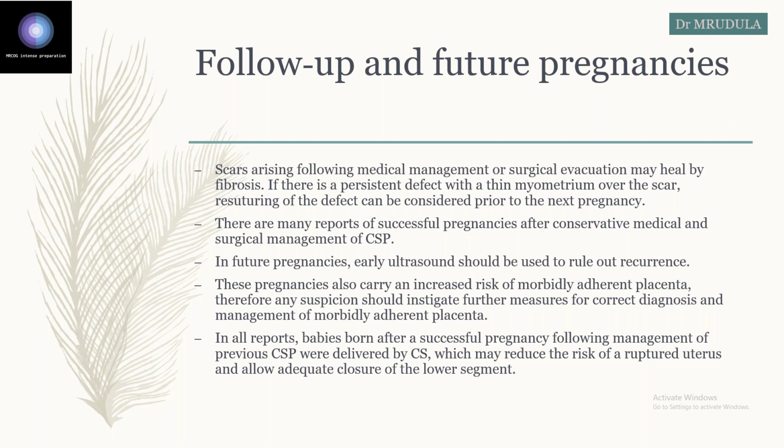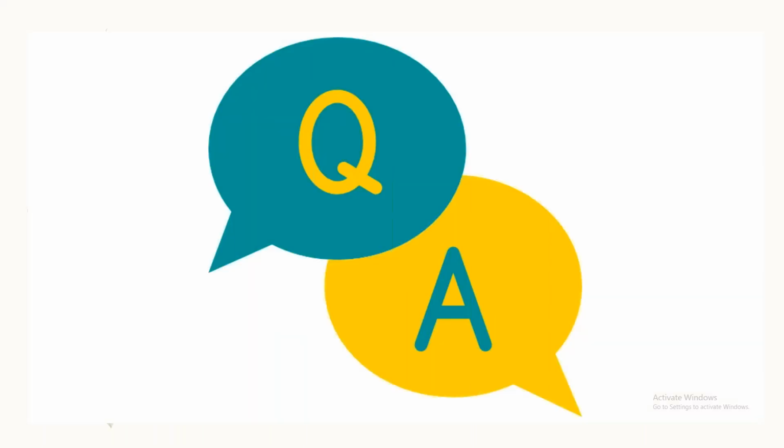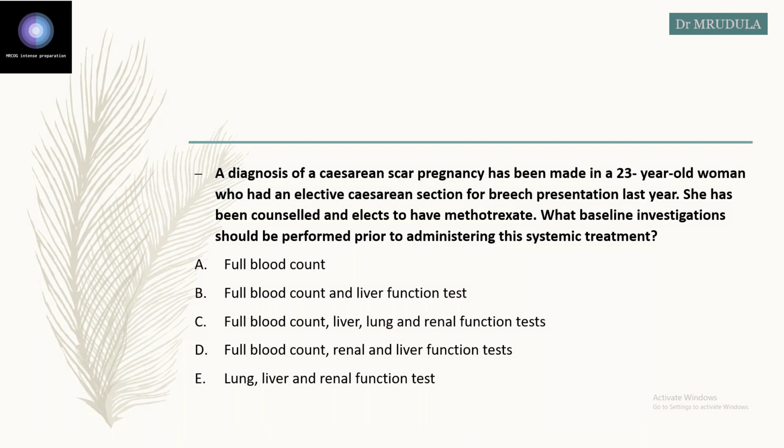So this is regarding the TOG guideline on scar ectopic, and these are the questions. These are the strategy questions. You can just type your answers in the chat box. A diagnosis of cesarean scar ectopic has been made in a 23-year-old woman who had an elective section for breech presentation last year. She has been counseled and elected to have methotrexate. What baseline investigation should be performed?